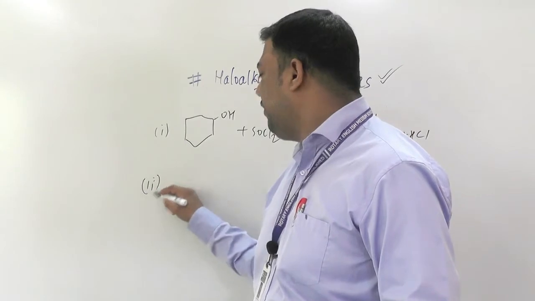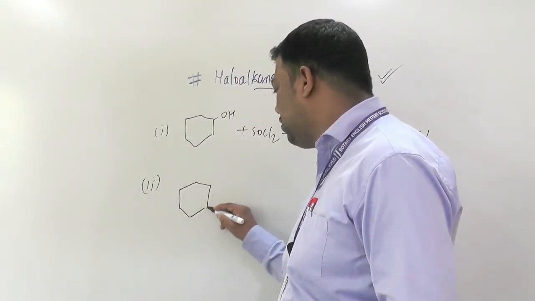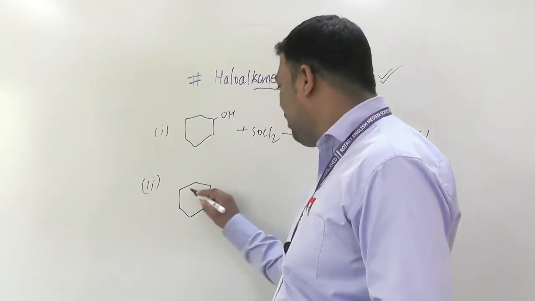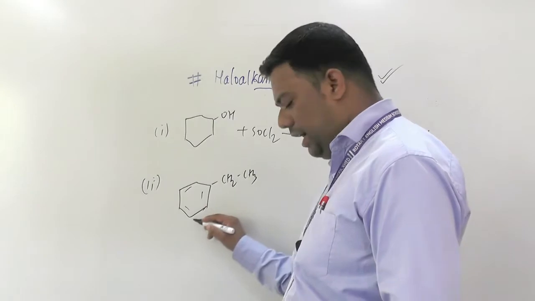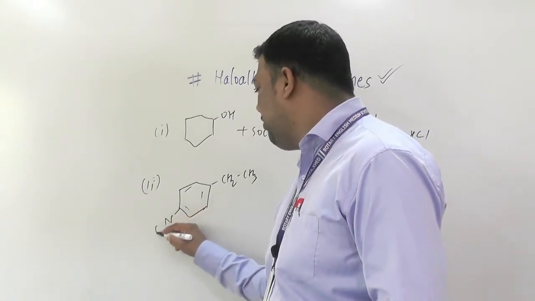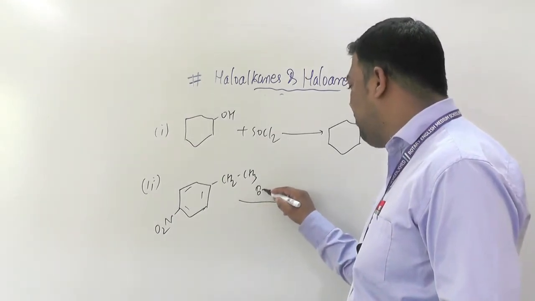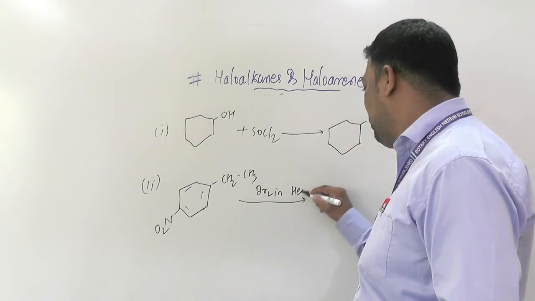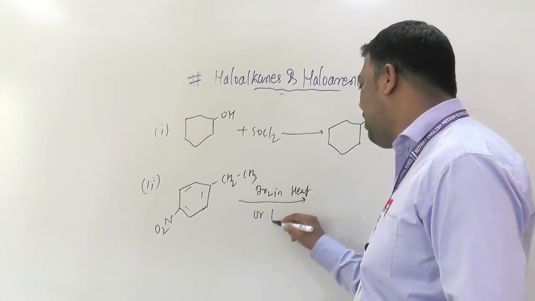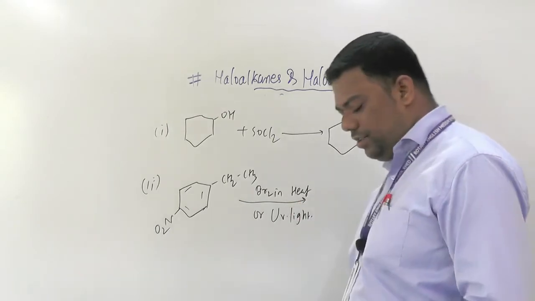In the second, you have a benzene ring. They gave CH2CH3 and here they gave NO2. Then they gave Br2 with heat, or we can say UV light. They give UV light here also.